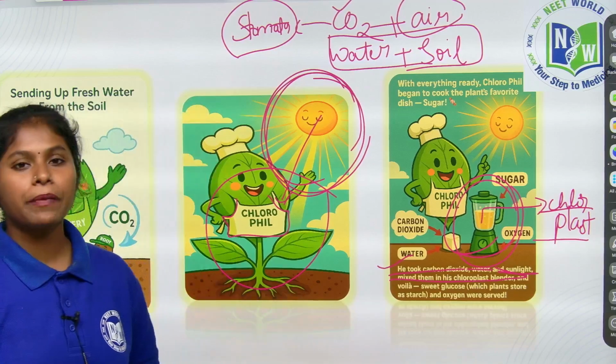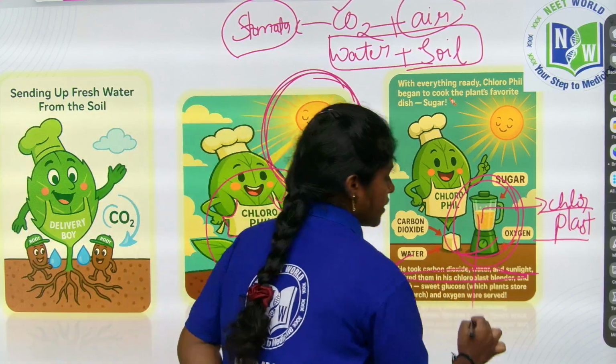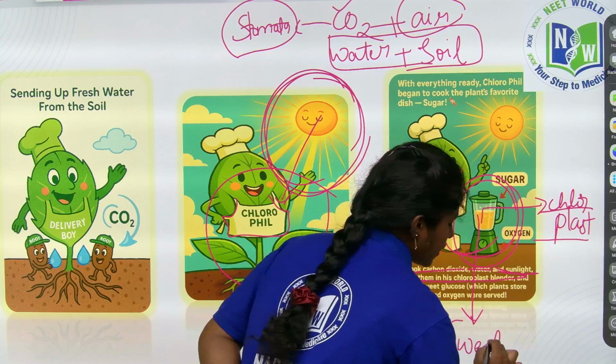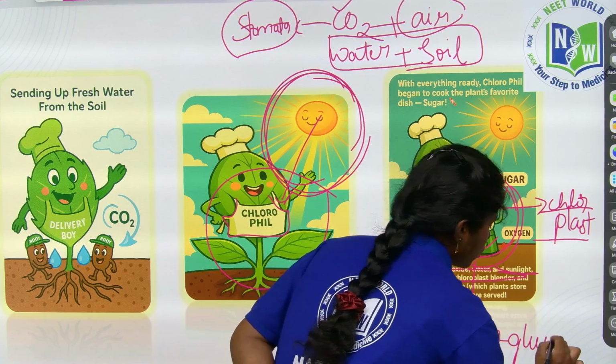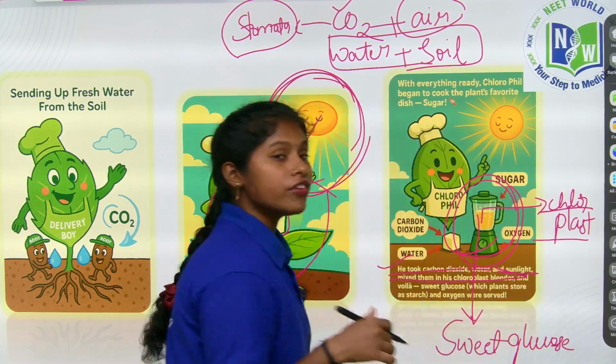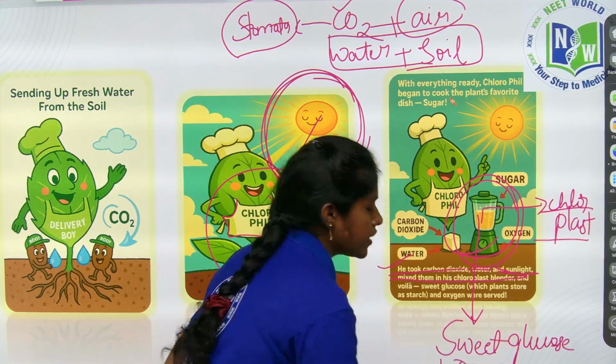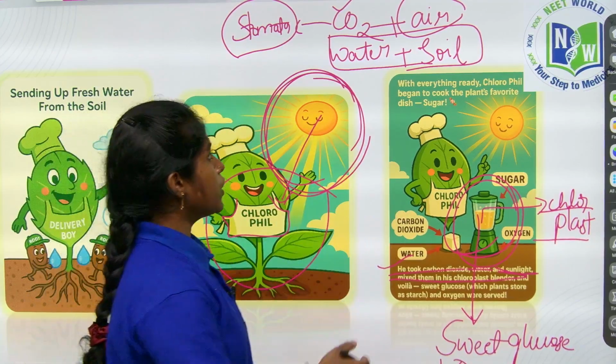In that making of food, by preparing the food, he gets the sweet glucose. He gets the sweet glucose, and along with this glucose there is a production of oxygen also.